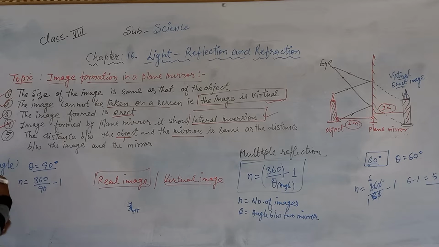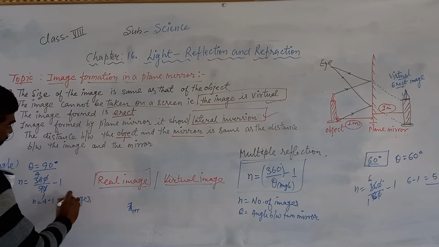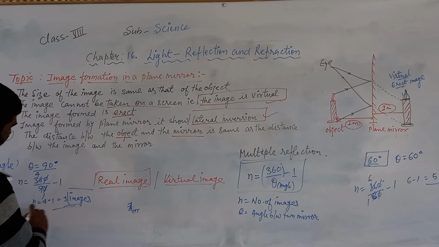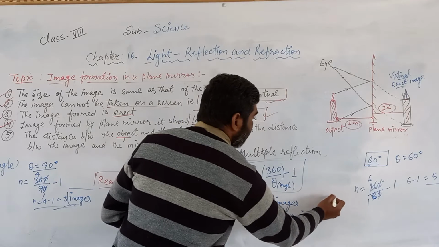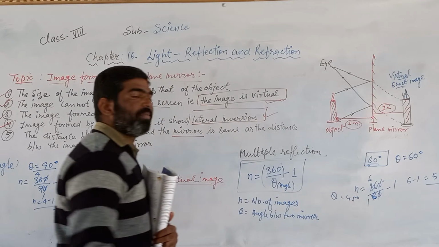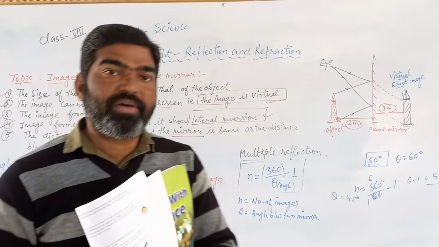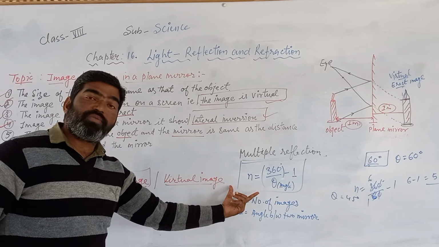So now solve this one. 0 to 0 cancel. 9 4s are 36. So n is equal to 4 minus 1, which means it becomes 3 images. How many images are formed? 3 images are formed. Similarly you can use theta is equal to 45 also, or 60, 45. Whatever angle is given, by using that angle and this formula you can find